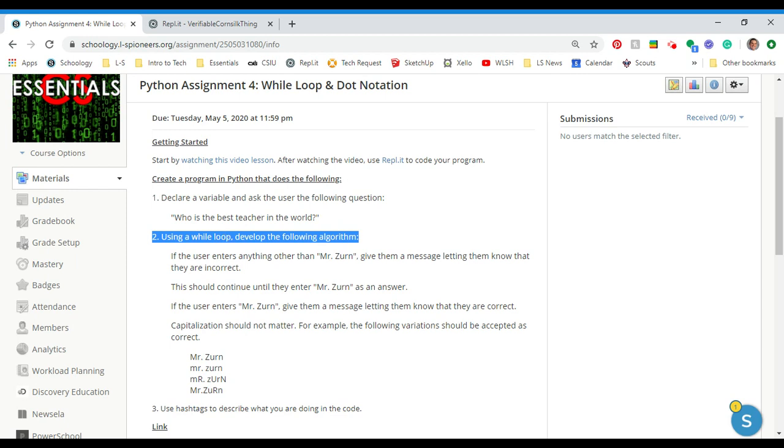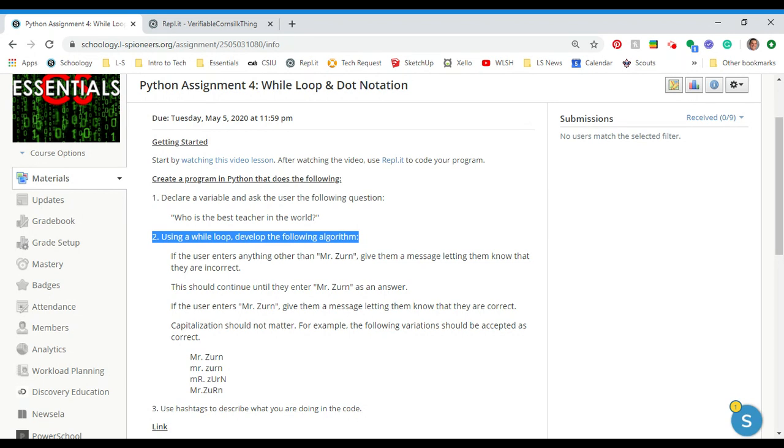If we think back, an algorithm is simply a set of instructions. Okay, if the user enters anything other than Mr. Zern, give them a message letting them know that they are incorrect. This should continue until they enter Mr. Zern as a correct answer. If the user enters Mr. Zern, give them a message letting them know that they are correct.